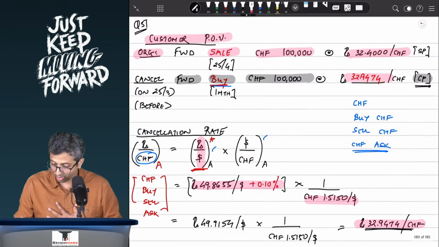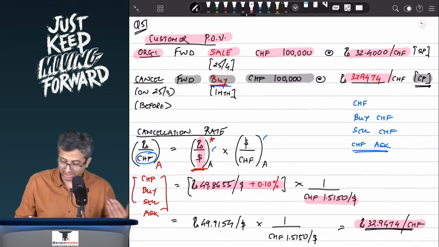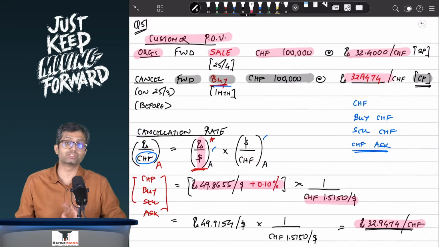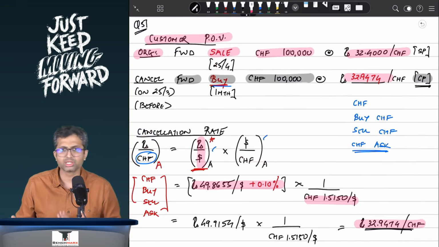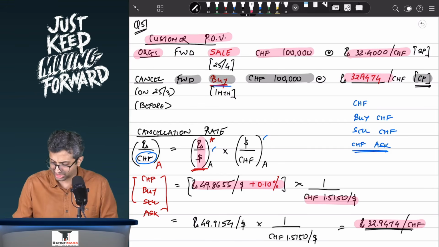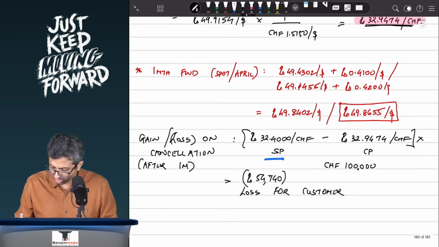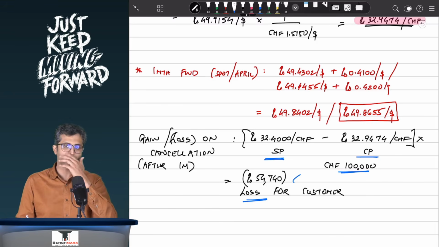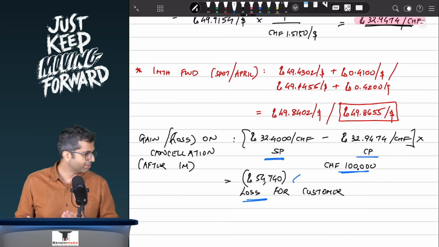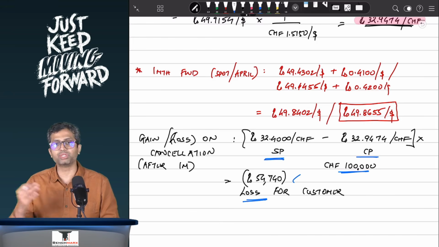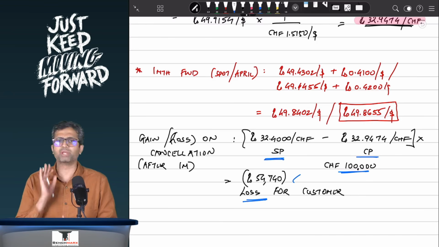Originally, the contract was to sell. You will cancel it by buying it, and hence 32.9474 is your buying rate, your cost price. Your gain or loss on cancellation will be done as selling price, that is 32.42, minus cost price, that is 32.94. This is per Swiss franc into 1 lakh Swiss francs. 32.4 selling price minus 32.94 cost price into 1 lakh Swiss francs. It comes as negative, and hence this is a loss for the customer, and in order for cancellation to be effective, this is the amount that will have to be paid. These are the cancellation charges to be paid by the customer.